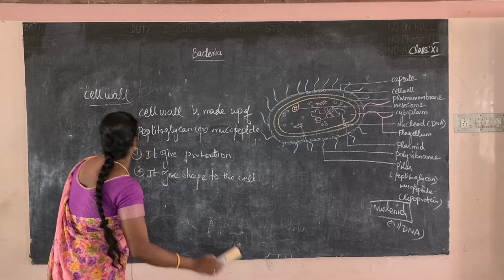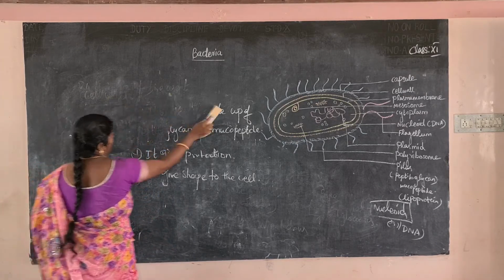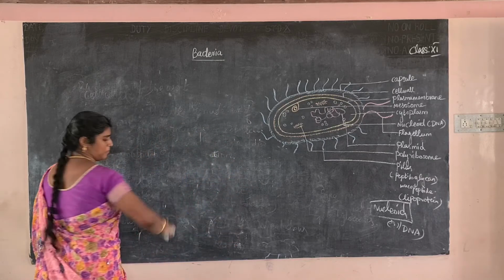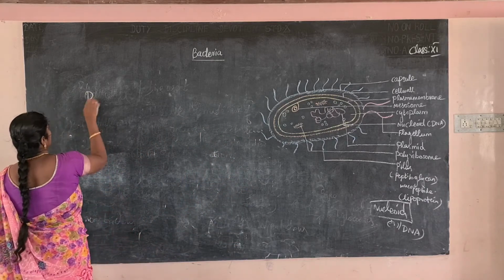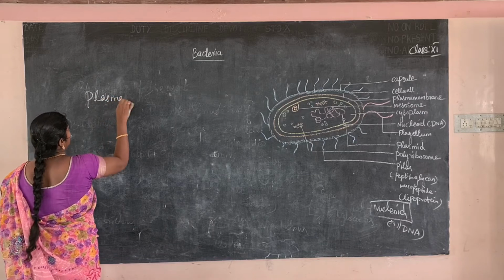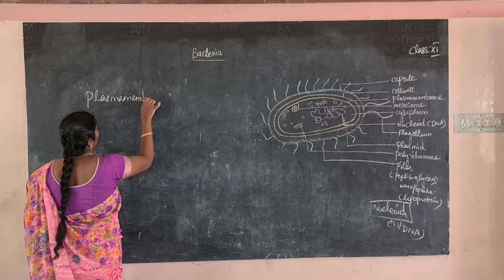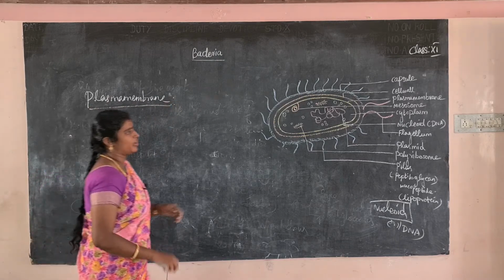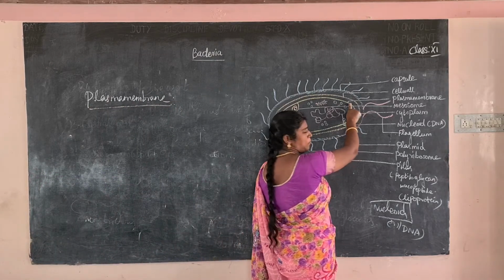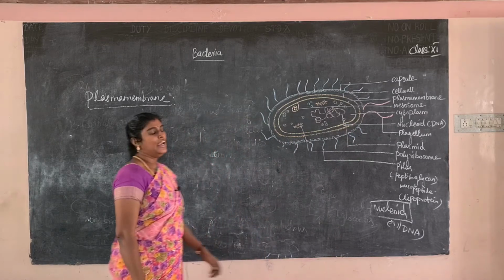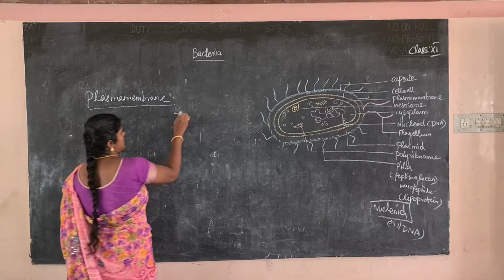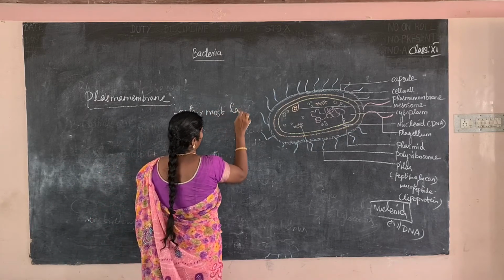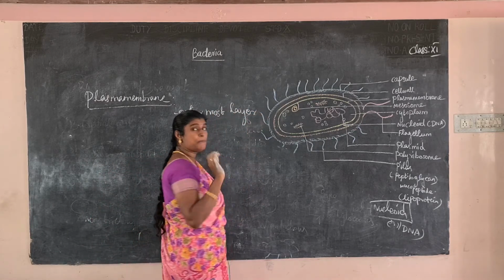Next part, plasma membrane. What is the plasma membrane? The plasma membrane is the outermost layer. It is made up of lipoprotein.